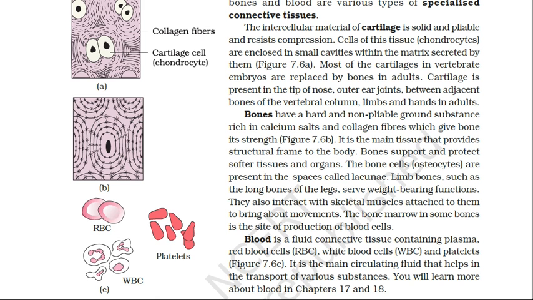Now we move on to the next specialized connective tissue, that is blood. Blood is a fluid connective tissue in which the matrix is a fluid called plasma, and it contains three types of cells: erythrocytes, called red blood cells or RBC, leukocytes, called white blood cells or WBC, and thrombocytes, called platelets. Its main function is that it is the circulating fluid and helps in the transport of various substances in the body.